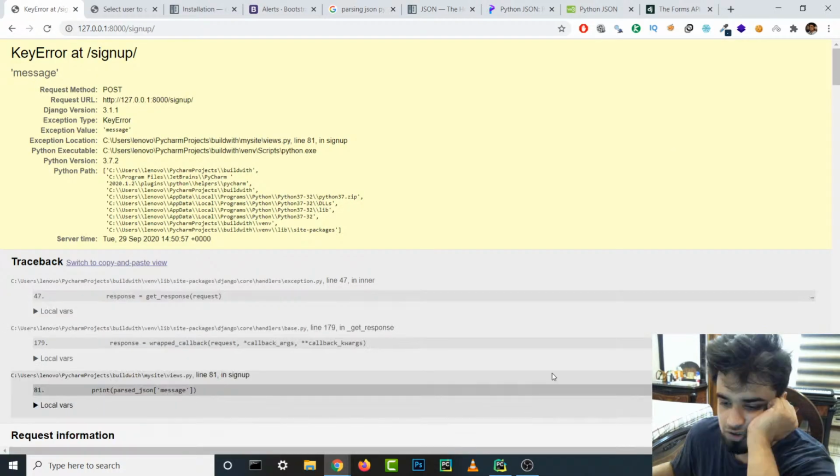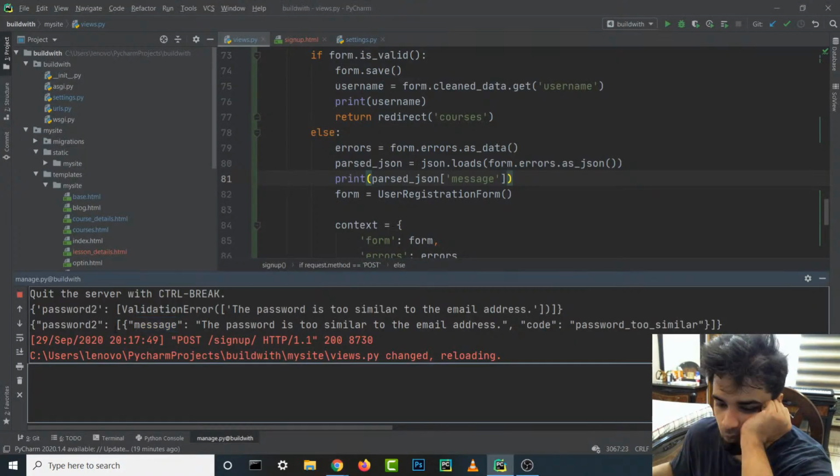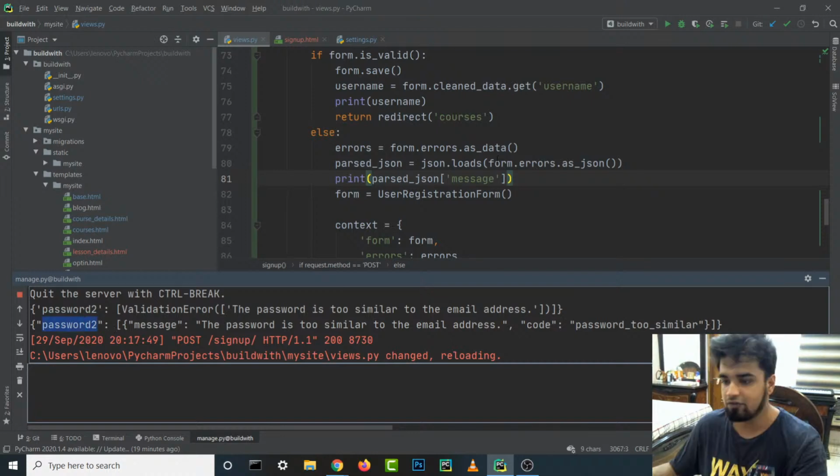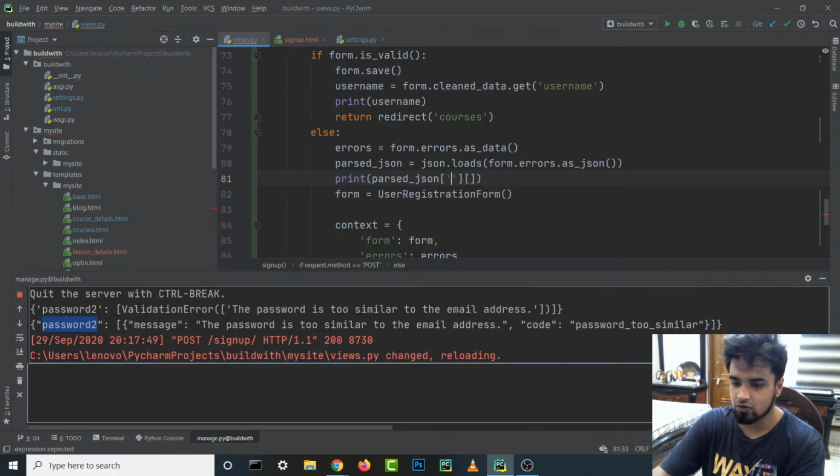Message is not found. Why? I guess we have to go even a little bit more inside. So I guess we need another square bracket. So first we have to go inside password 2, and then we can just go inside our message, right guys? Nope, it won't work.